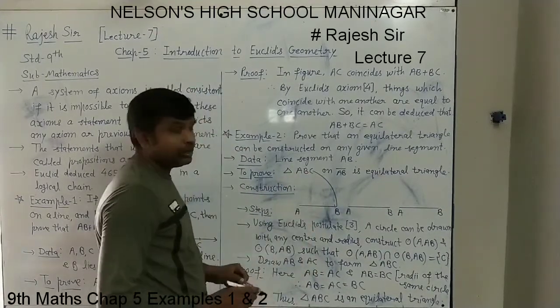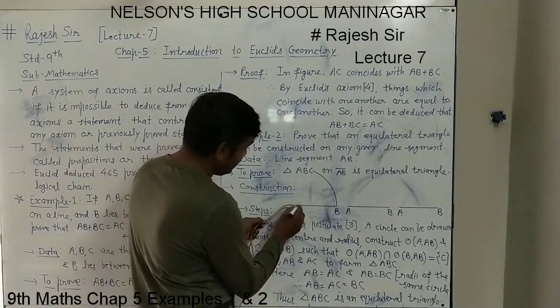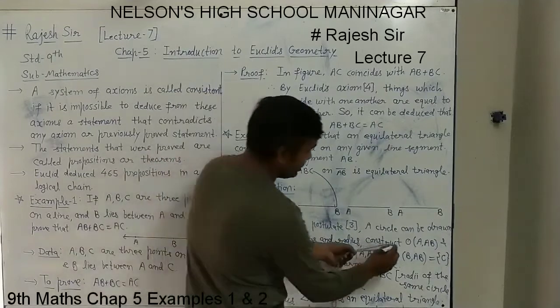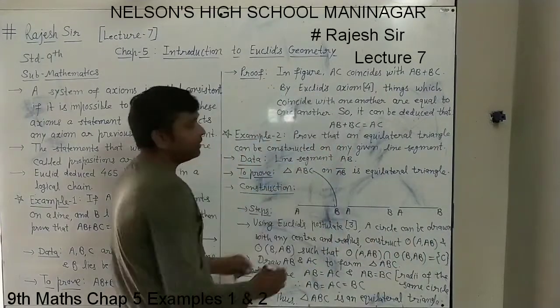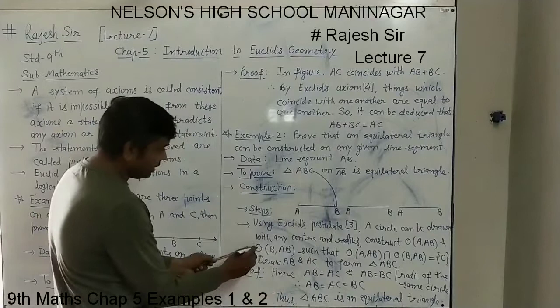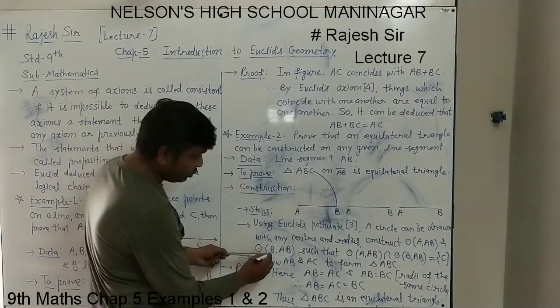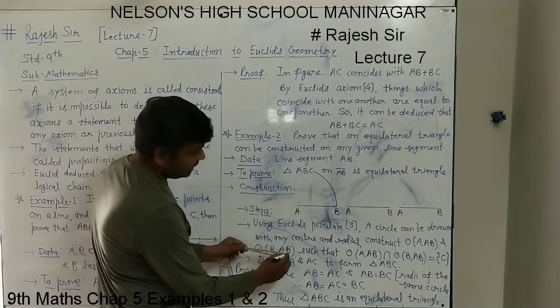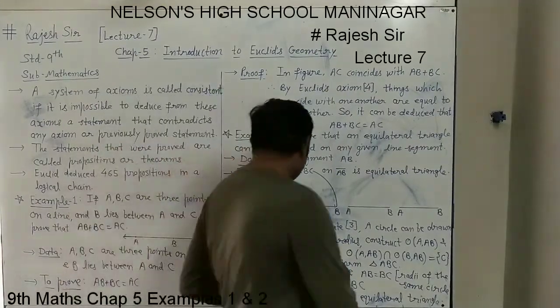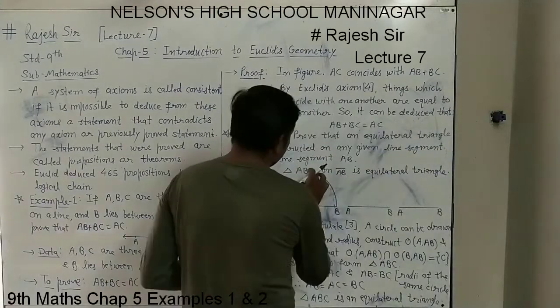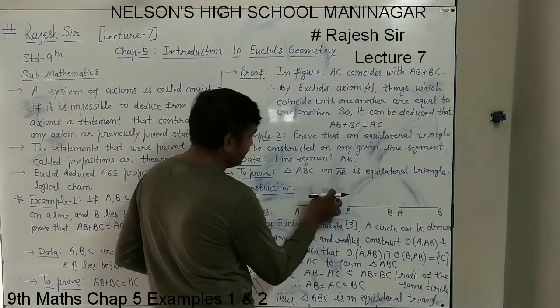How is the circle drawn? Taking the center as A and radius as AB, this way the circle is drawn. So construct the circle A, AB, that is done here, and circle B, AB. Circle B, AB means that circle whose center is B and the radius is AB again. So center as B. Actually this is the given figure, so we will not do anything here.